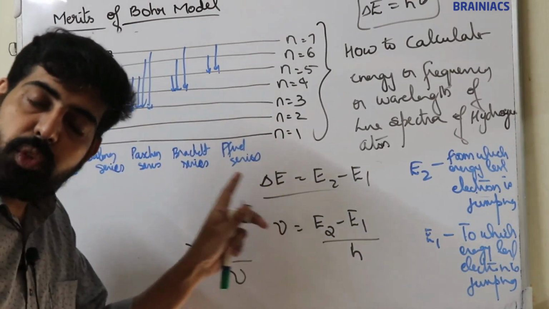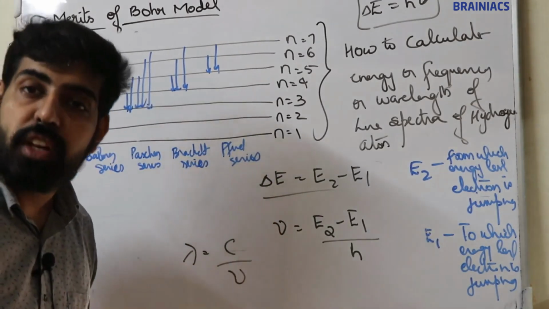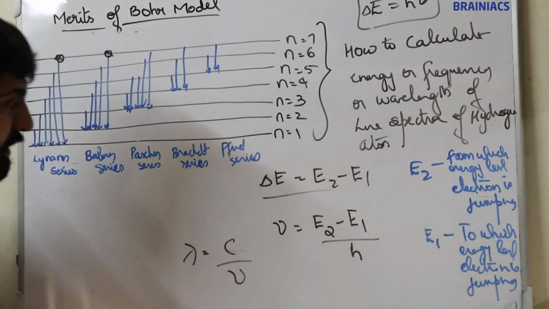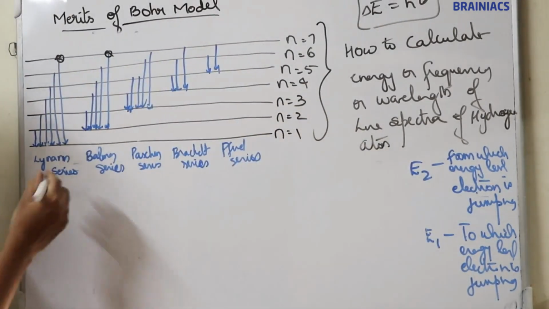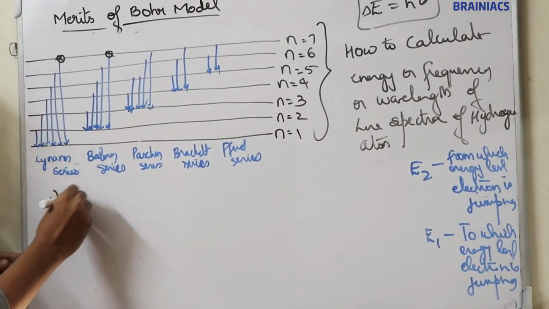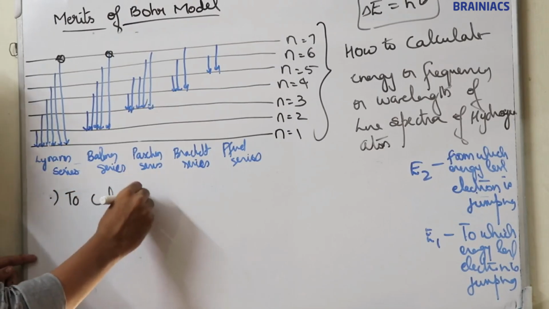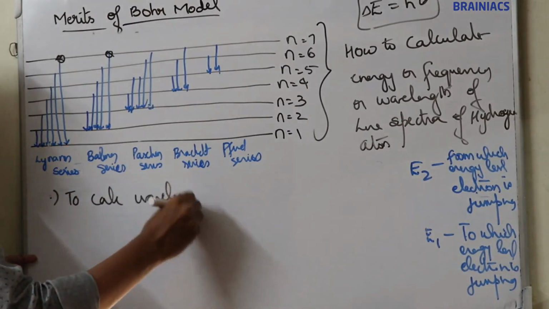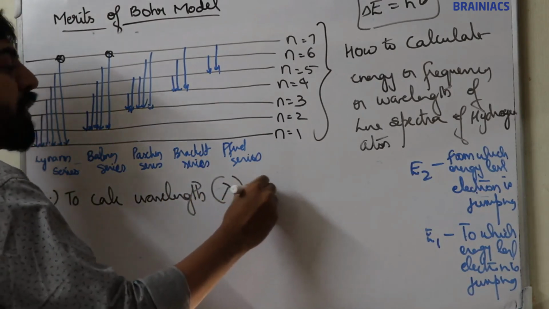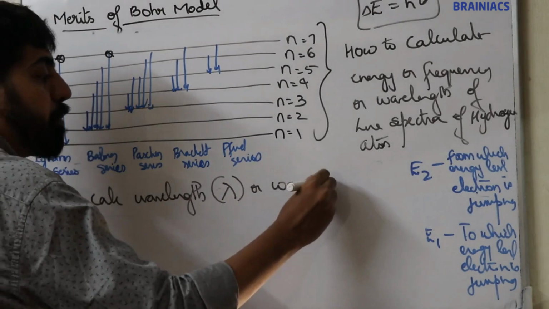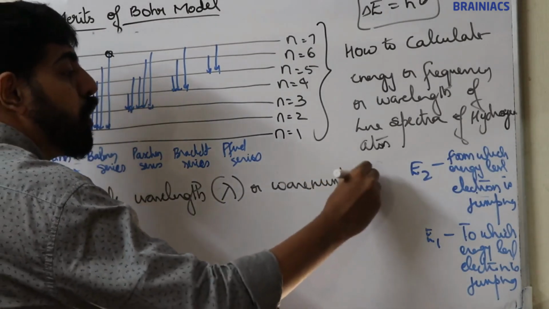But we have to study one more equation to calculate wavelength or wave number, nu bar.